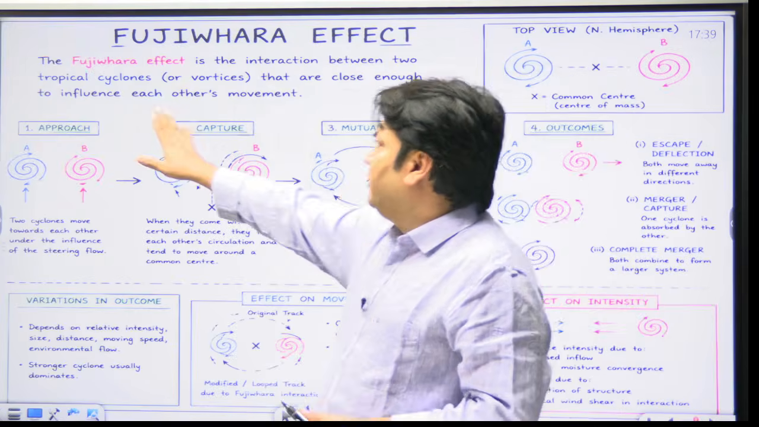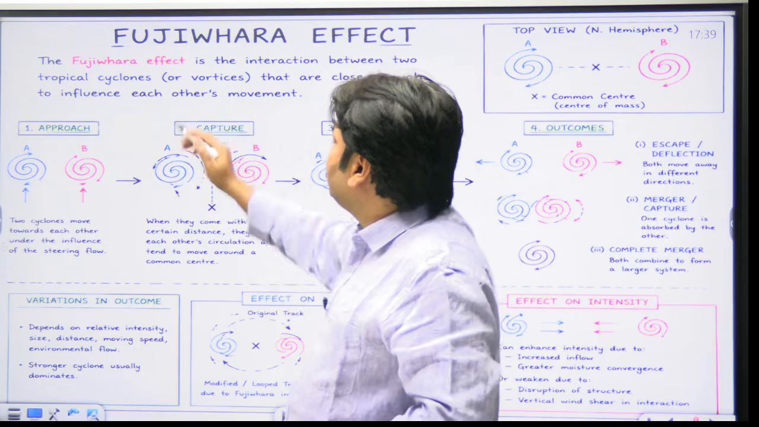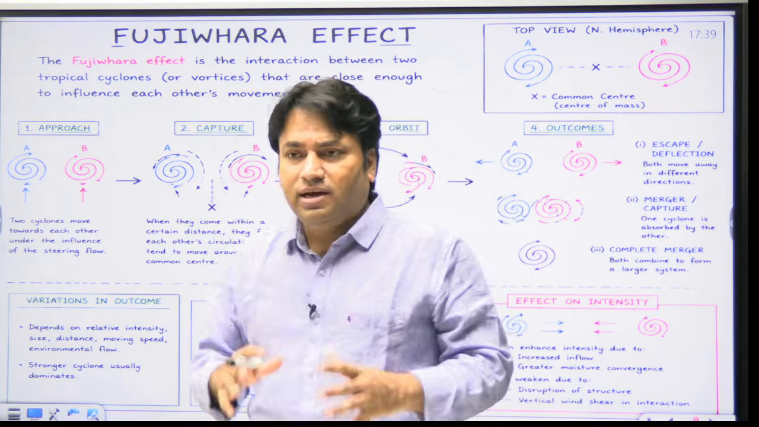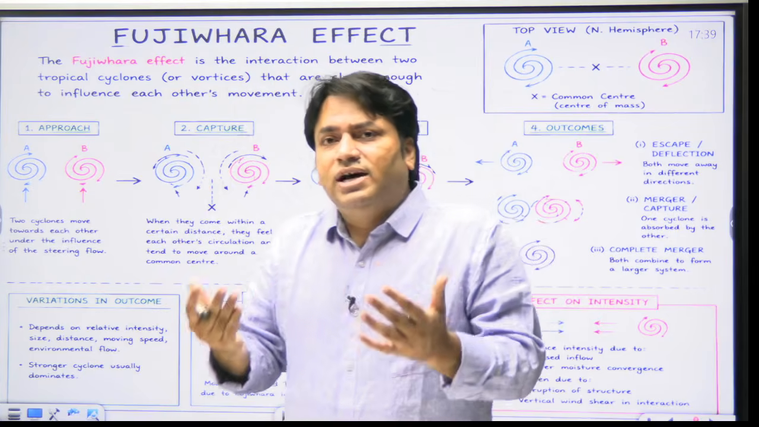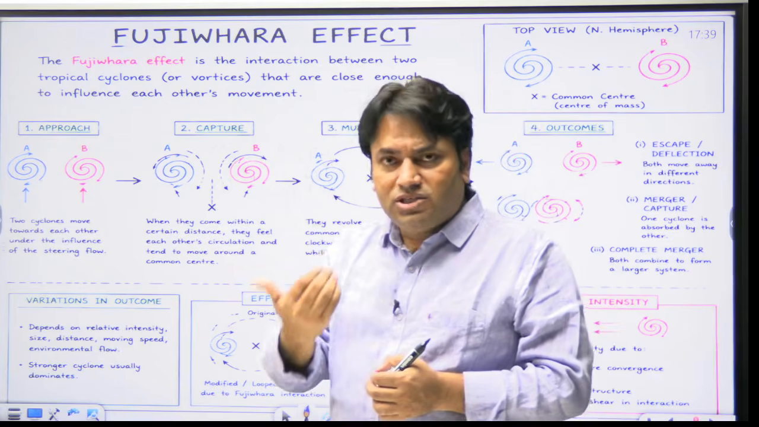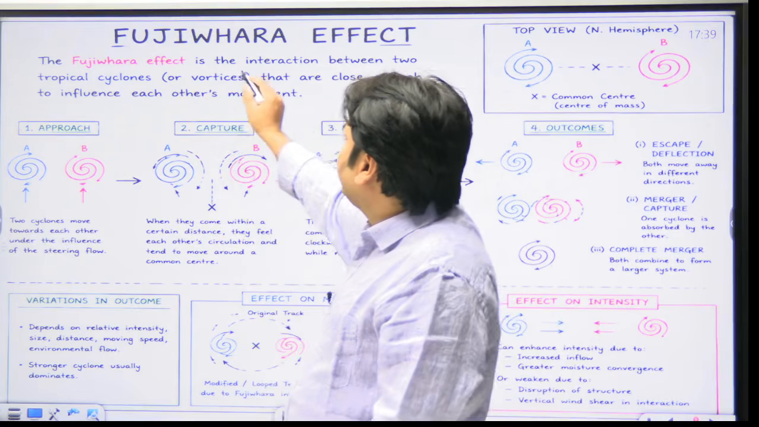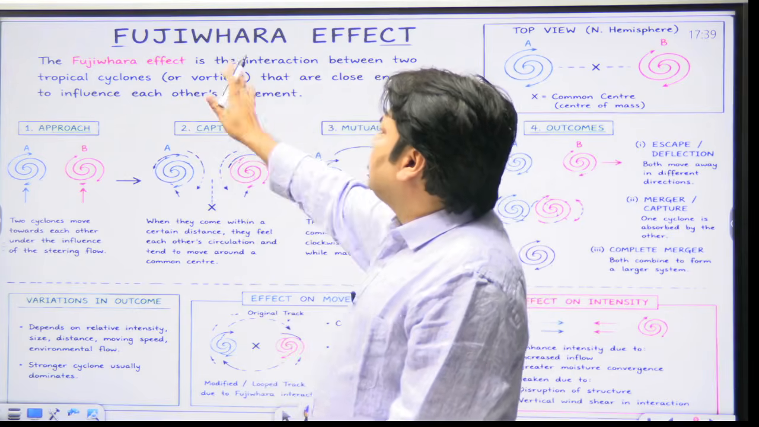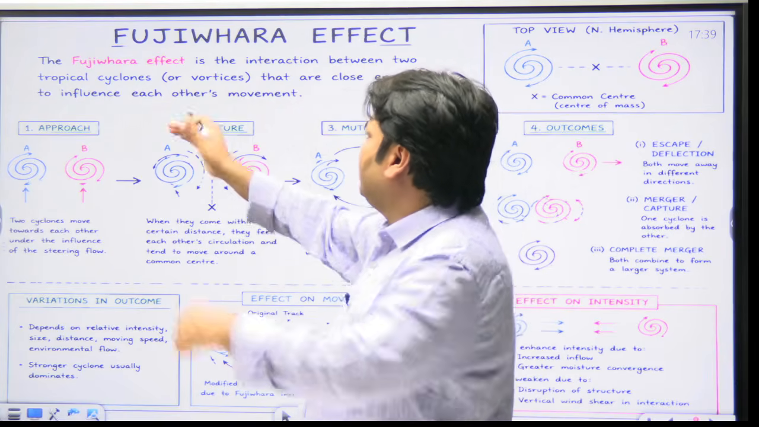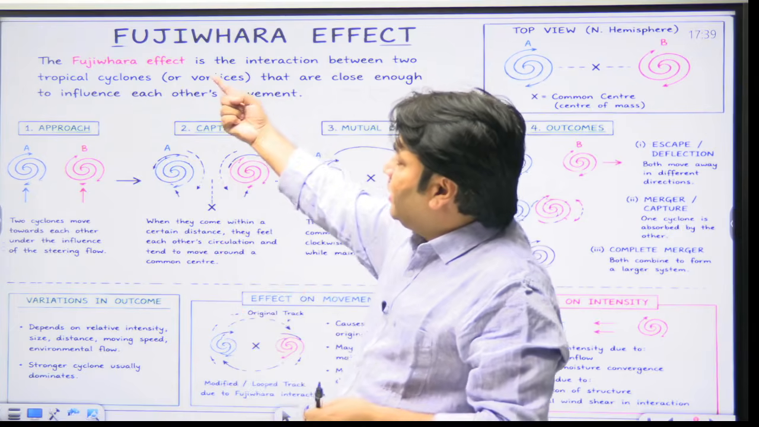So here the definition has been written that the Fujiwara effect is the interaction between the tropical cyclones. In the mains exam, we should try to write the answers in the simplest language. That is the best way to fetch good marks. So here I have written that the Fujiwara effect is the interaction between two tropical cyclones or vortices that are close enough to influence each other's movement, and this is what was studied by Fujiwara.